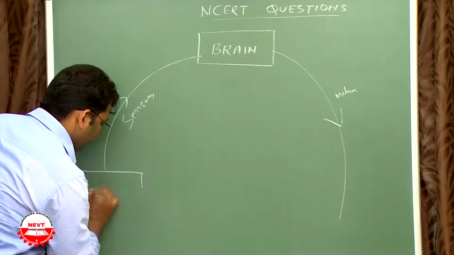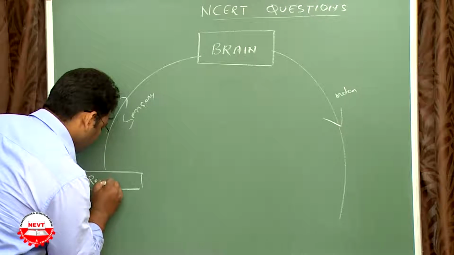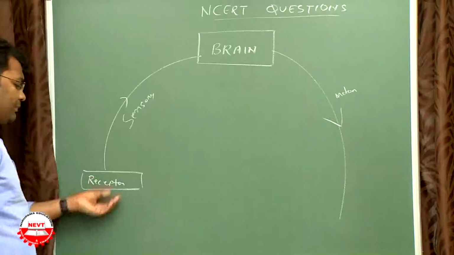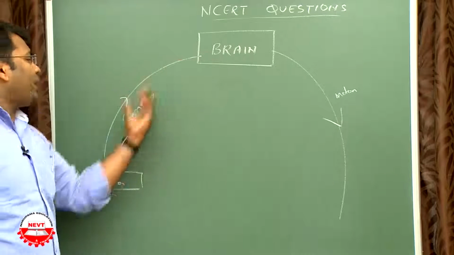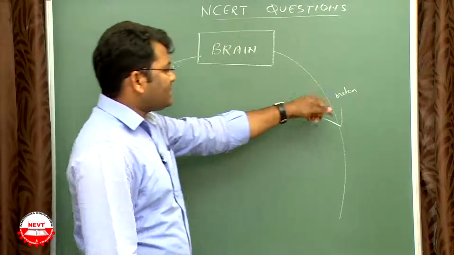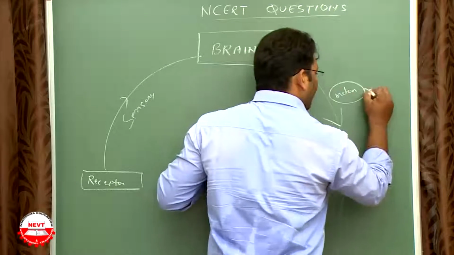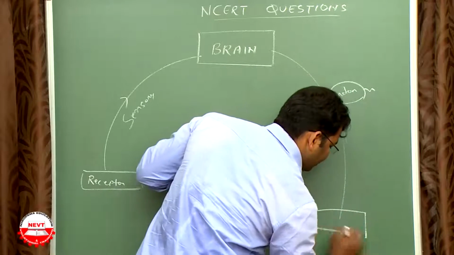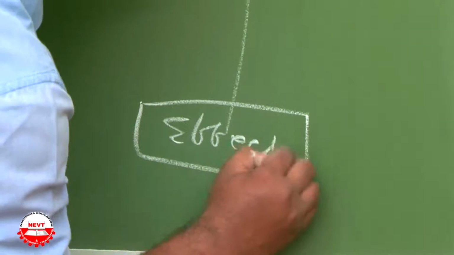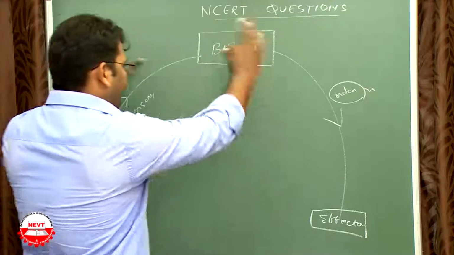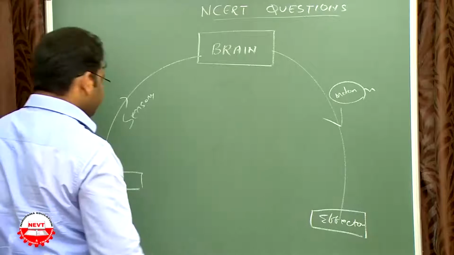These are from receptors. So receptors receive external stimuli, send them to the brain through sensory nerves, the brain takes action and sends the impulse through motor nerves to the effectors. So this is the basic mechanism of impulse transmission.